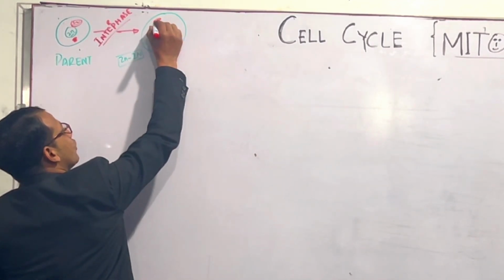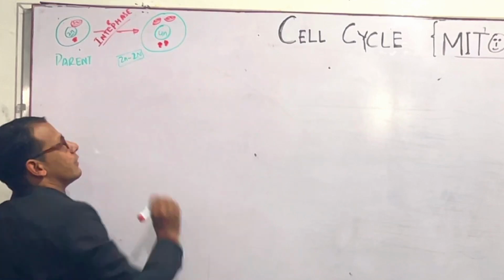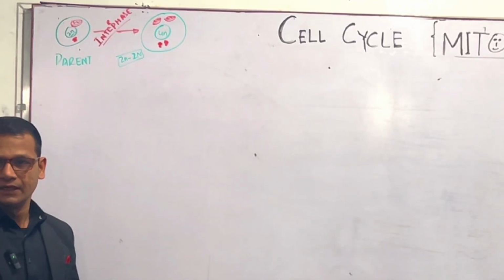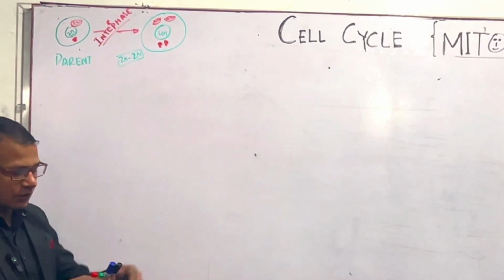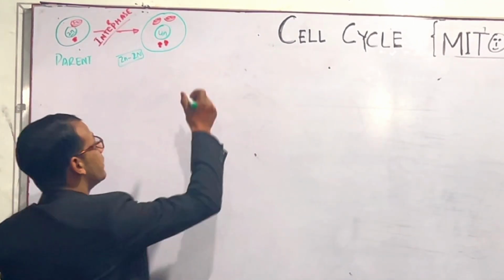For example, 2 ribosomes and 2 mitochondria. Right? After completion of interphase, the cell will enter the M phase.